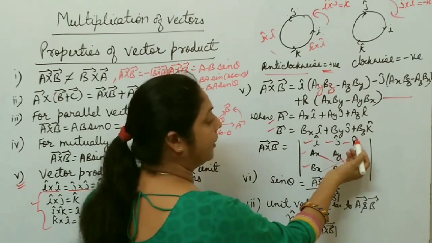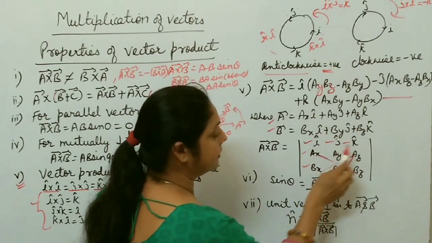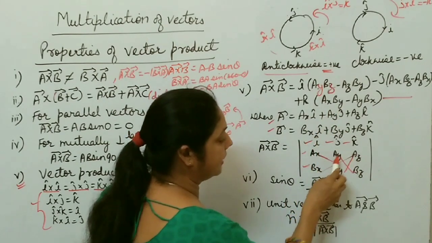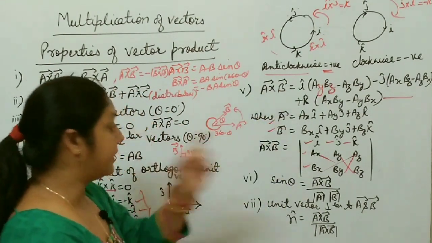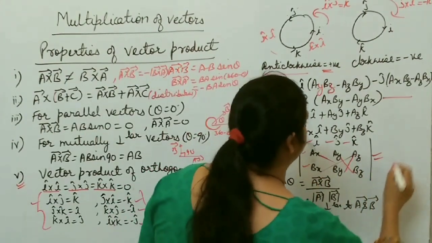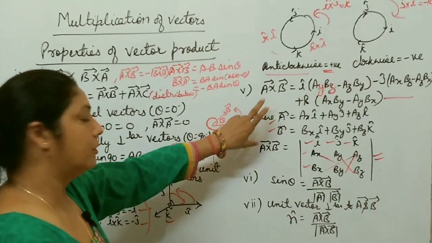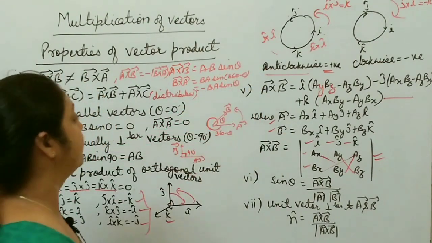Then for the K unit vector, you leave this column and row, then K becomes I cross J, which is AX BY minus AY BZ. So this is solved using determinants and Cramer's rule, right? It requires practice. You can easily solve this one also. I will solve one question based on this formula so it's clear for you, right?